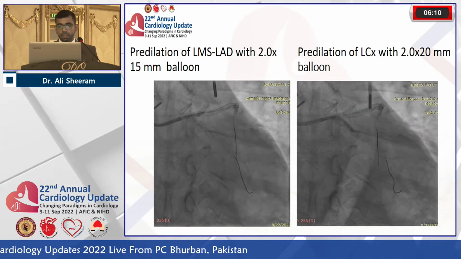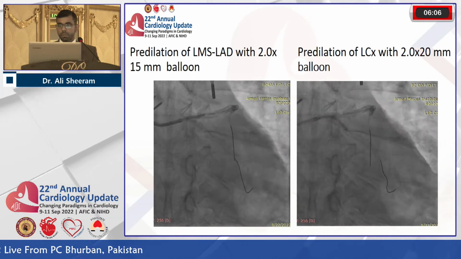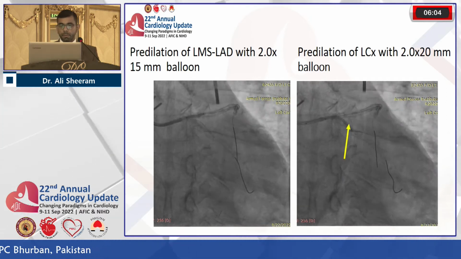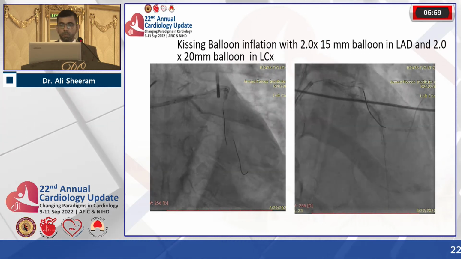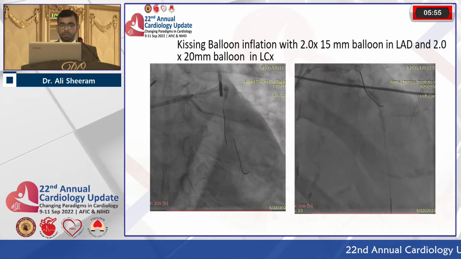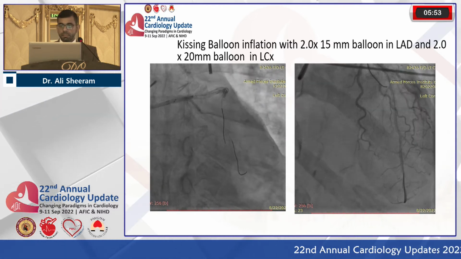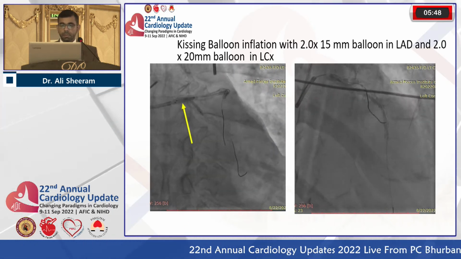And the LMS to LAD, again, the pre-dilatation was done with the same balloon, and the circumflex was pre-dilated with another 2 into 20 millimeter semi-compliant balloon. The kissing balloon inflation was done with 2 into 15 millimeter balloon in LAD and 2 into 20 millimeter balloon in the circumflex. And this is on the right side, the picture after this kissing inflation.